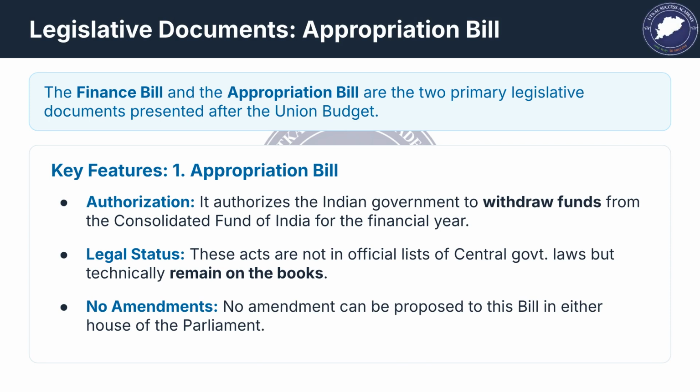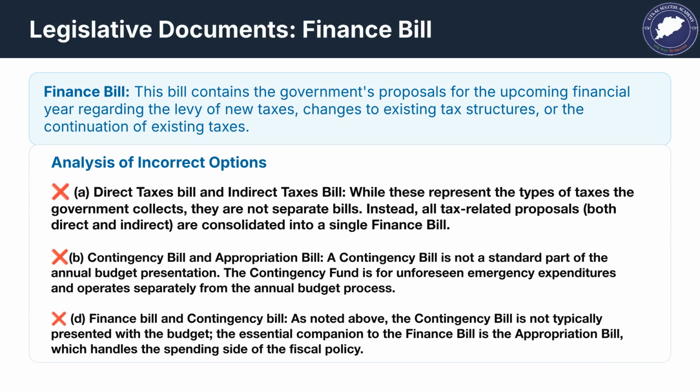The Appropriation Bill authorizes the government to withdraw funds from the Consolidated Fund of India and cannot be amended in Parliament. The Finance Bill contains the government's tax proposals for the coming financial year, covering new taxes or changes to existing tax structures. The other options are incorrect because tax proposals are consolidated into one finance bill and the contingency bill is not part of the annual budget.